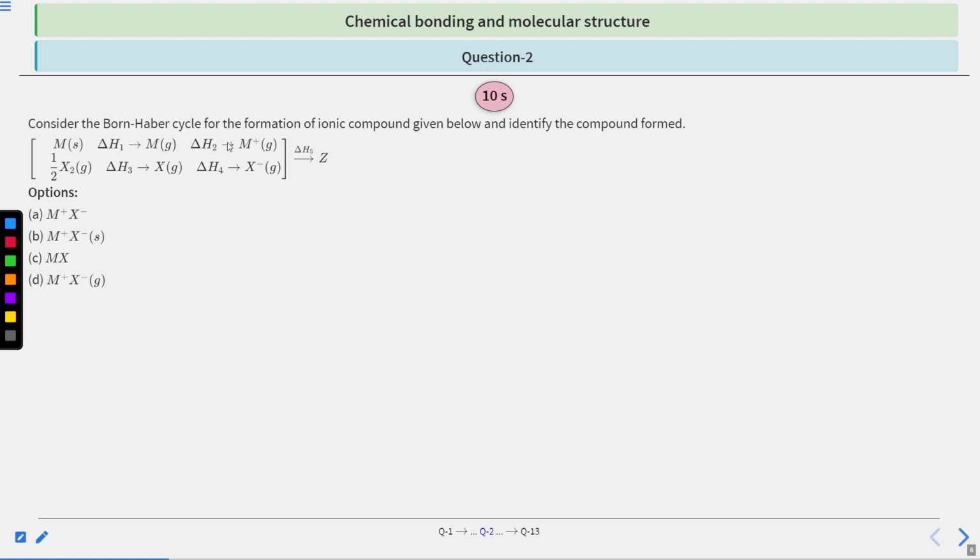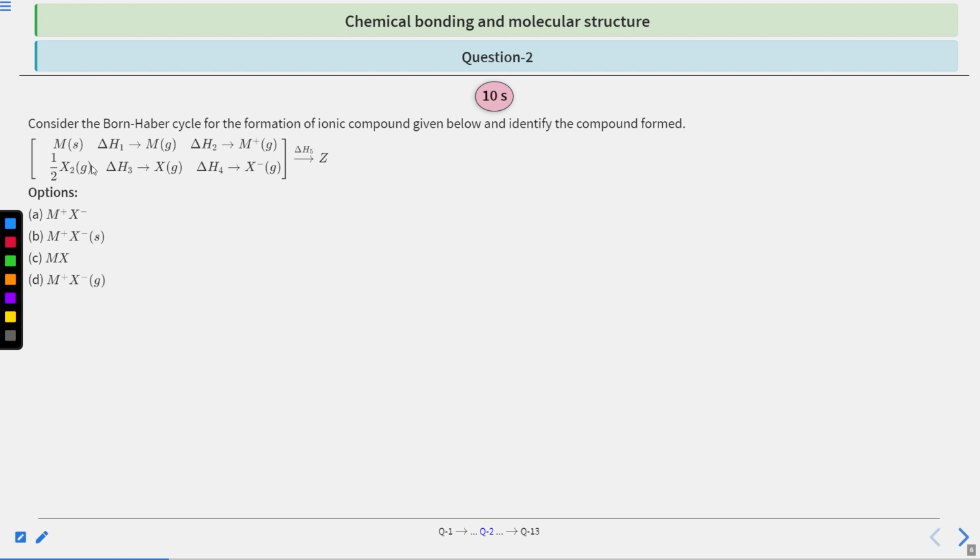Consider the Born-Haber cycle for the formation of an ionic compound given below and identify the compound formed. So this is the reaction. First of all, the metal in solid form, with delta H1 energy, goes to metal in gaseous form, with delta H2 energy for this conversion, and then goes to an ion in gaseous state.